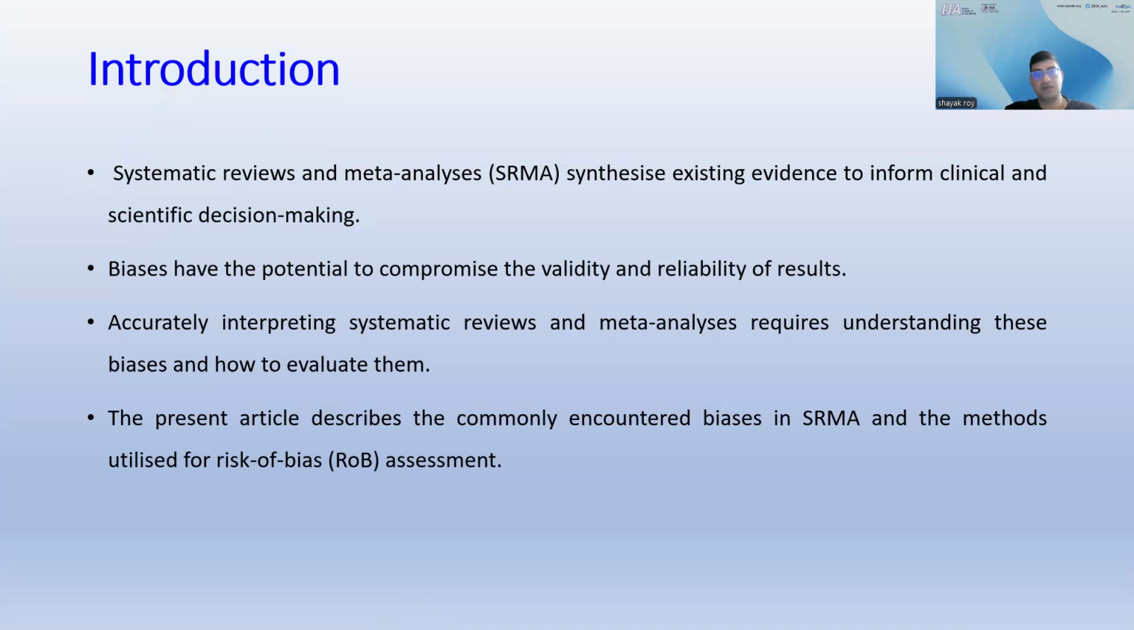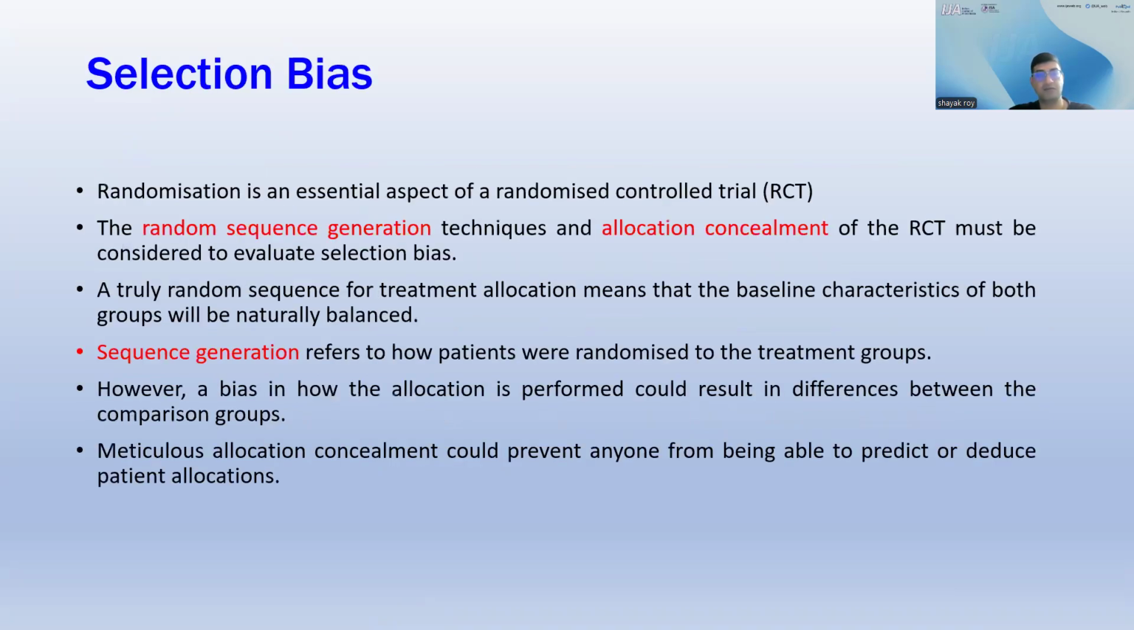Systematic reviews and meta-analysis synthesize existing evidence to inform clinical and scientific decision making. Biases have the potential to compromise the validity and reliability of results. Accurately interpreting systematic reviews and meta-analysis requires understanding these biases and how to evaluate them. The present article describes the commonly encountered biases in systematic review and meta-analysis and the methods utilized for risk of bias, ROB, assessment.